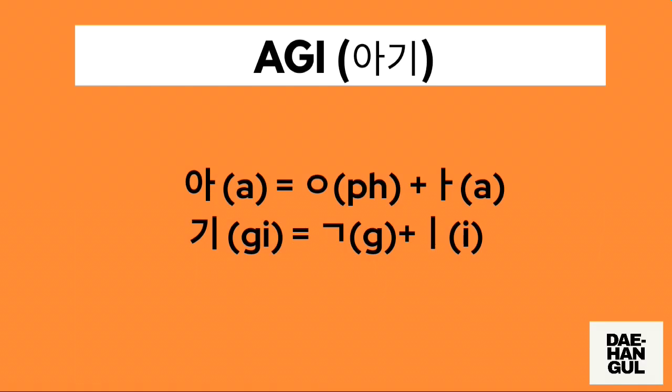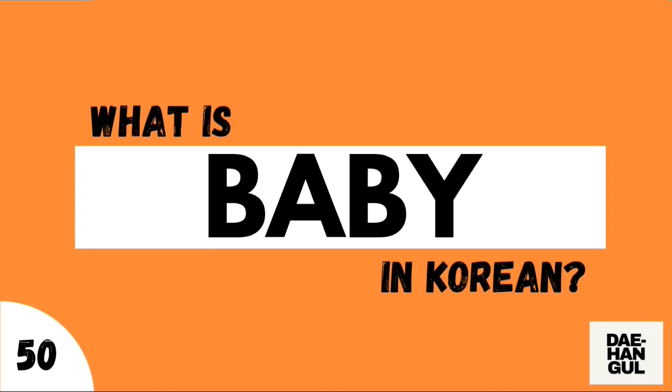How do you write agi in Hangul? First, we need to draw a nosang iyang followed by an a character. And that's it for the first syllable. For the second syllable, ki, we need to draw first a gye character followed by an e character. And then we just need to combine the hangul for each of these two syllables to form the hangul of the word agi. And remember, agi is the Korean term for a baby. And with that, you already know what is baby in Korean.